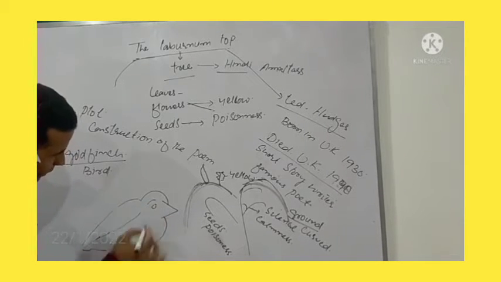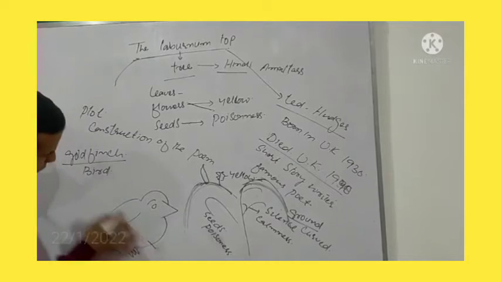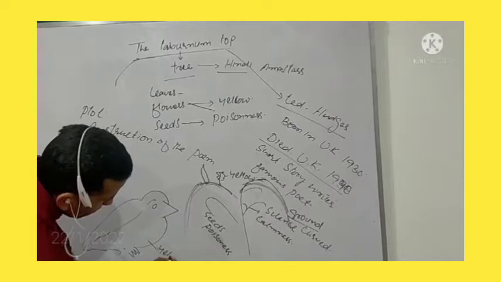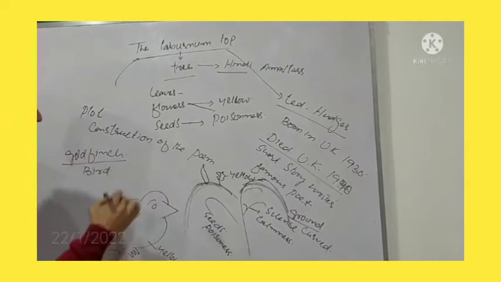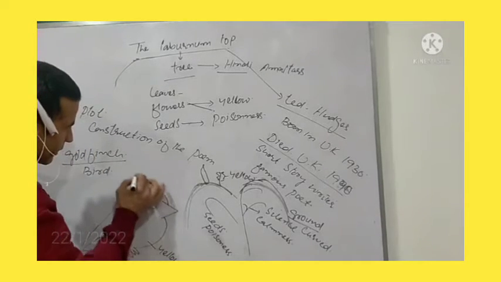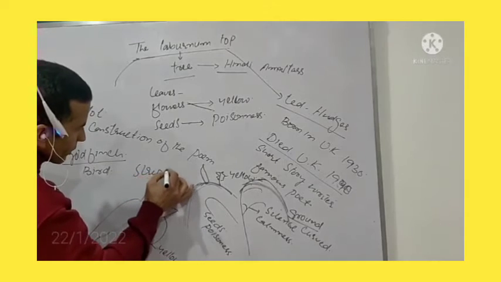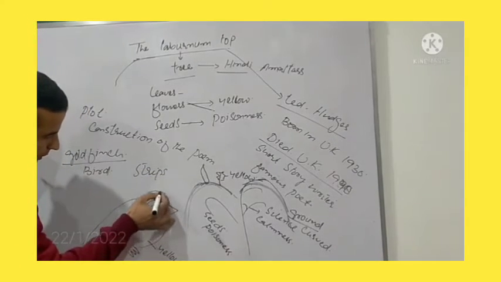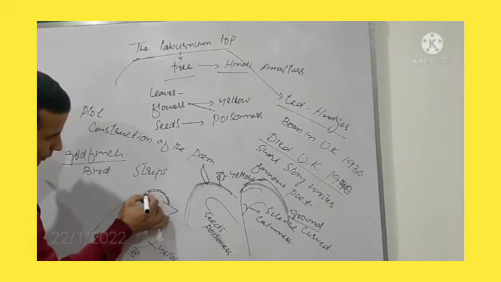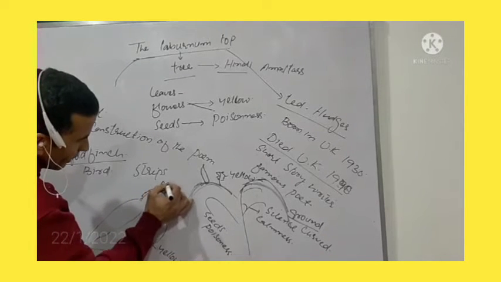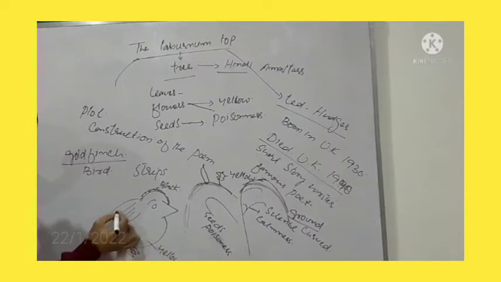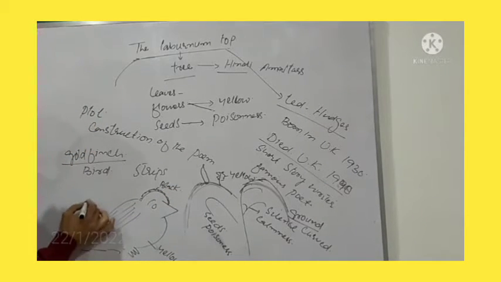The goldfinch's color is also yellow. But there are some stripes, some feathers which are of black color. The head, the very top, is of black color, and to some extent its feathers are of black color.